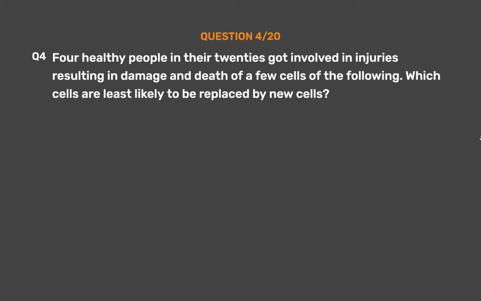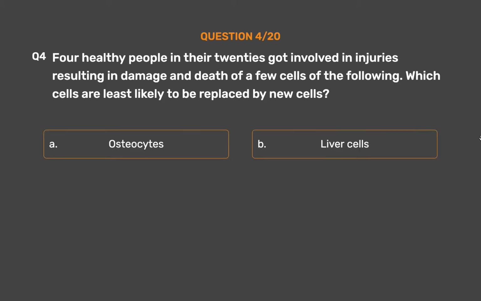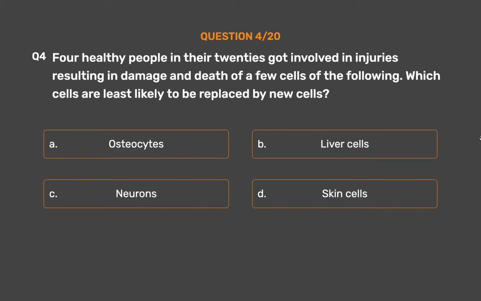Question number 4. Four healthy people in their 20s got involved in injuries resulting in damage and death of a few cells of the following. Which cells are least likely to be replaced by new cells? Option A. Osteocytes. Option B. Liver cells. Option C. Neurons. Option D. Skin cells.